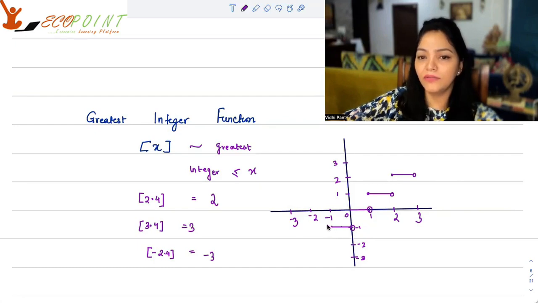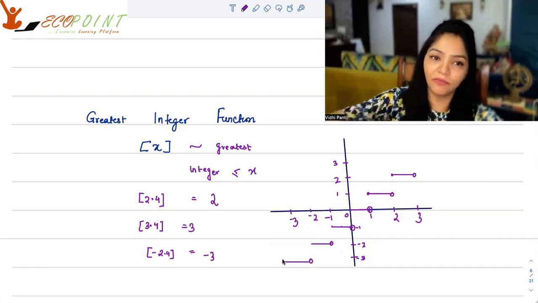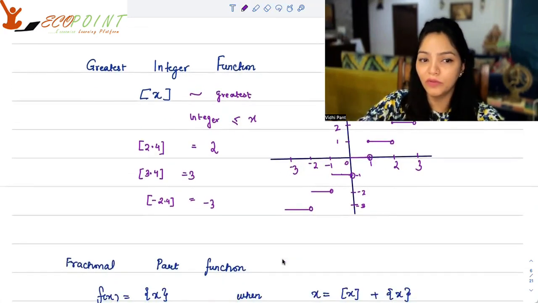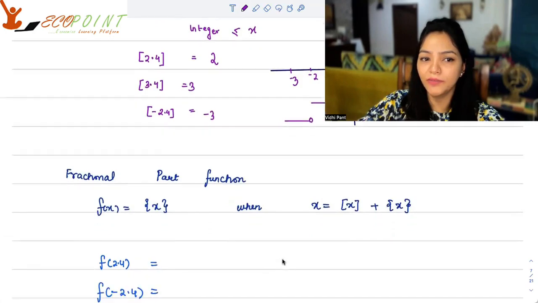But then suddenly there will be a change. The moment you go a little lesser than minus 1, you will get minus 2. So at minus 1, you don't get this. And then you will just keep getting minus 2. And similarly, anything lesser than minus 2, you will keep getting minus 3. So on and so forth. This will be a step function, a very important function for you to be able to analyze.